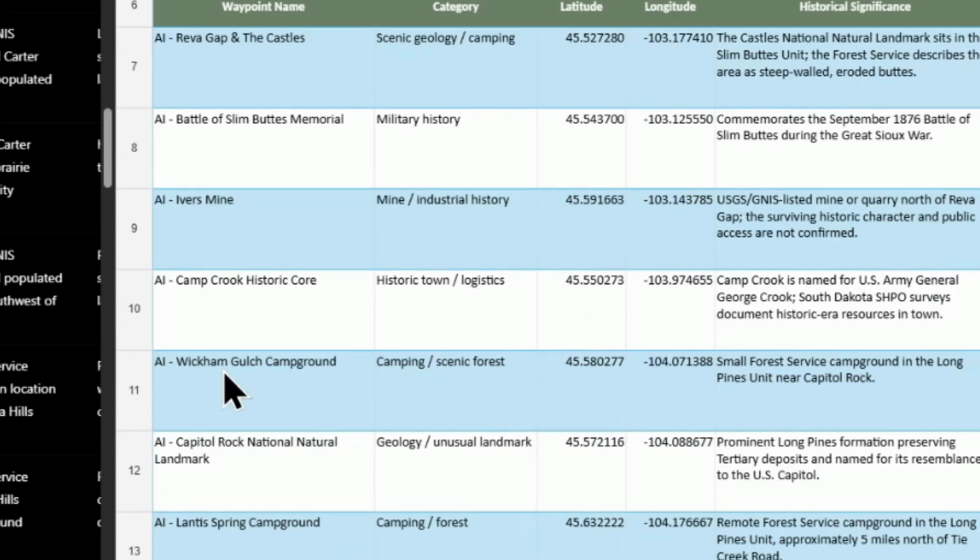So for example, Capitol Rock. It's some information on it. It is a great photography stop, by the way, if you ever want to go there. Here's a campground. Here's a historic core. It's a frontier area, ranger district area. Here's a quarry. All sorts of different things.